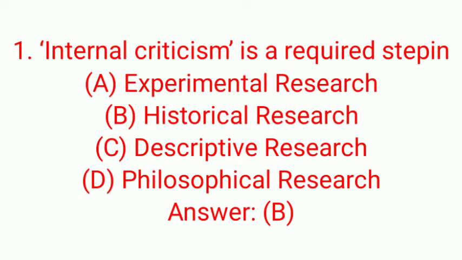Question number 1. Internal criticism is a required step in option A, experimental research, option B, historical research, option C, descriptive research, option D, philosophical research. First option, experimental research. Experimental research is designed for establishing a causal relationship. And what are the three basic characteristics of experimental research? Number 1, control. Number 2, manipulation. And number 3, observation. You have to know this.